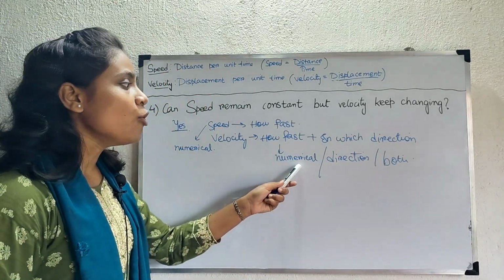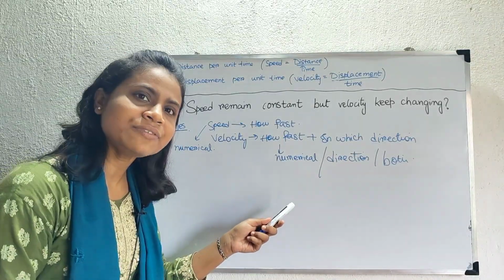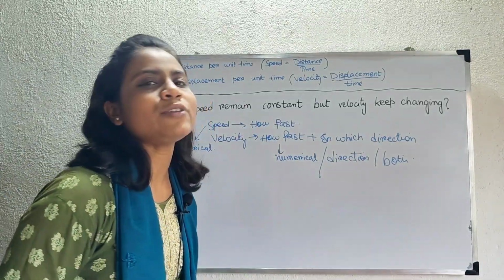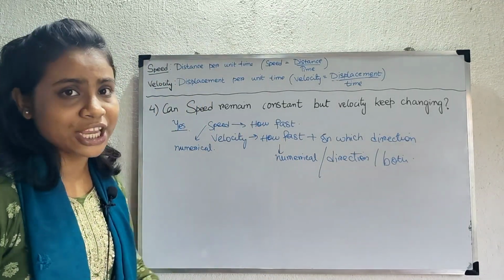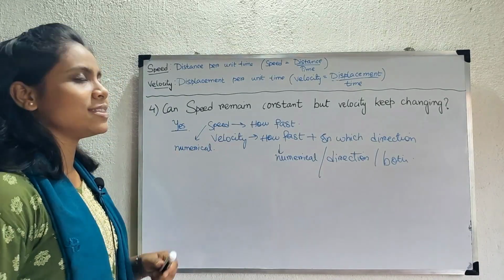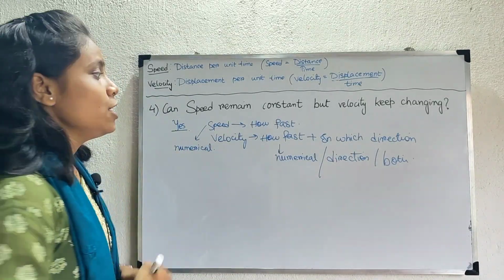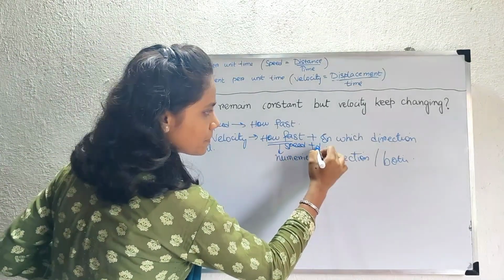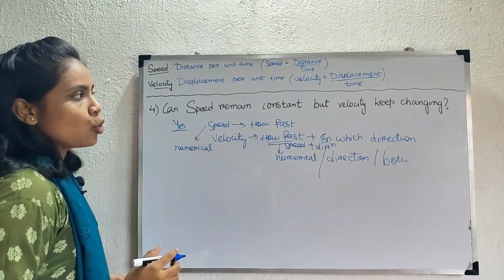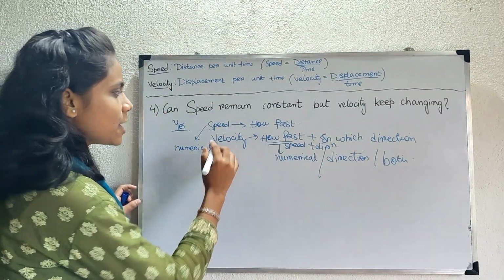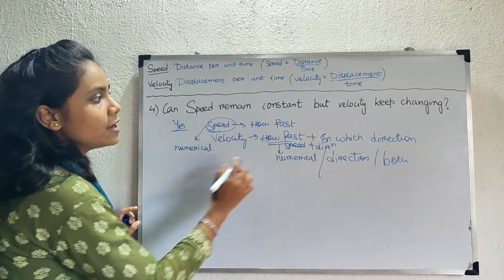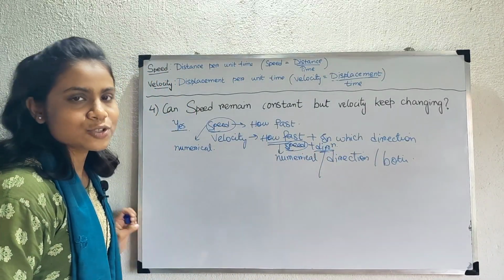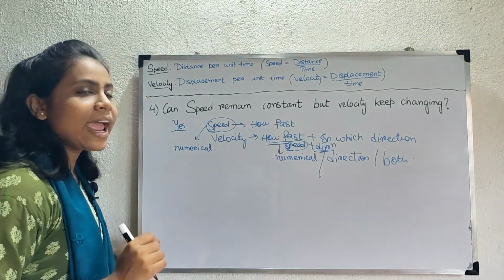Velocity is about how fast, that is the numerical value, along with in which direction. So if the numerical value changes, then velocity will change. If the direction changes, then velocity will change. If both numerical value and direction change, then velocity will change. But speed will change only when the numerical value is changing. So velocity is about speed plus direction. So let us suppose speed is constant. Then in case of velocity, speed is constant but direction may change. So velocity may change. Let us take an example.